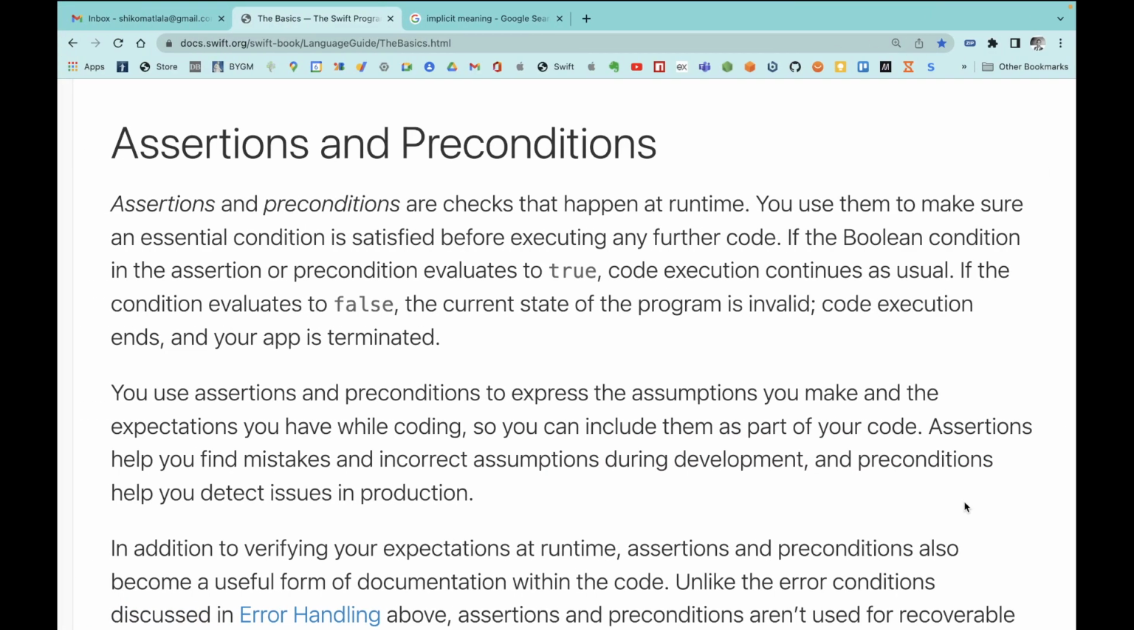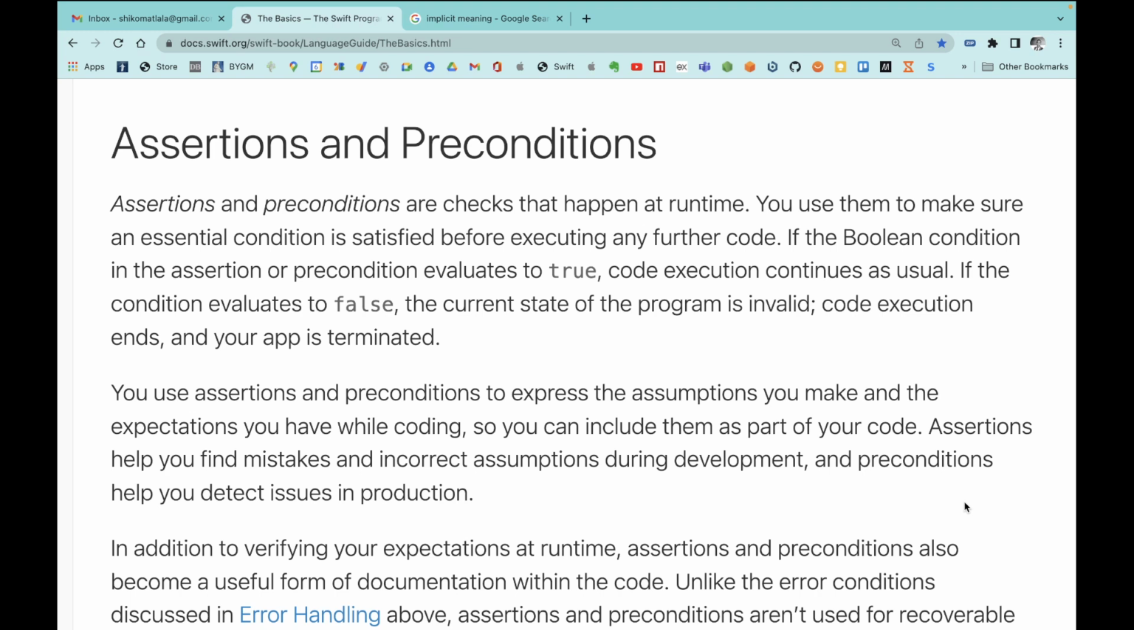All right, assertions and preconditions. This is one thing that I don't even know what the words assertions and preconditions mean. So it's quite interesting how we will get to understand what this means here. So what are assertions and preconditions?